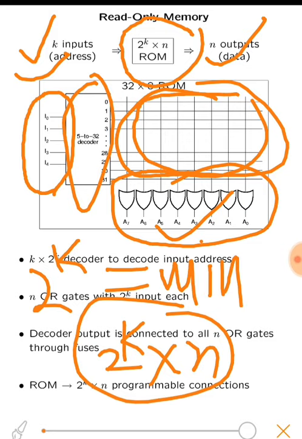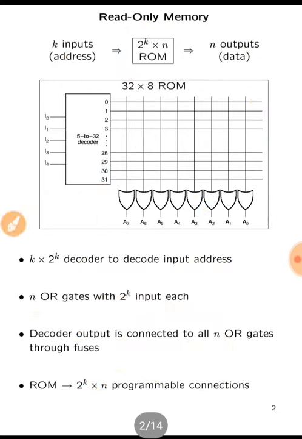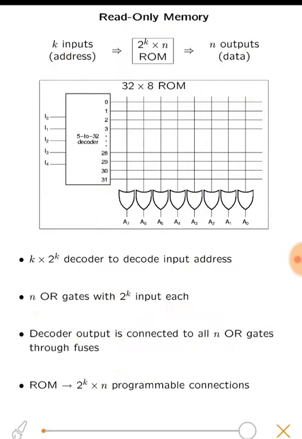2 raised to power k min terms. If we have 5 inputs, we will have 32 min terms, as we can see in the picture. Here we have 5 inputs and 32 min terms, which are available for every OR gate.